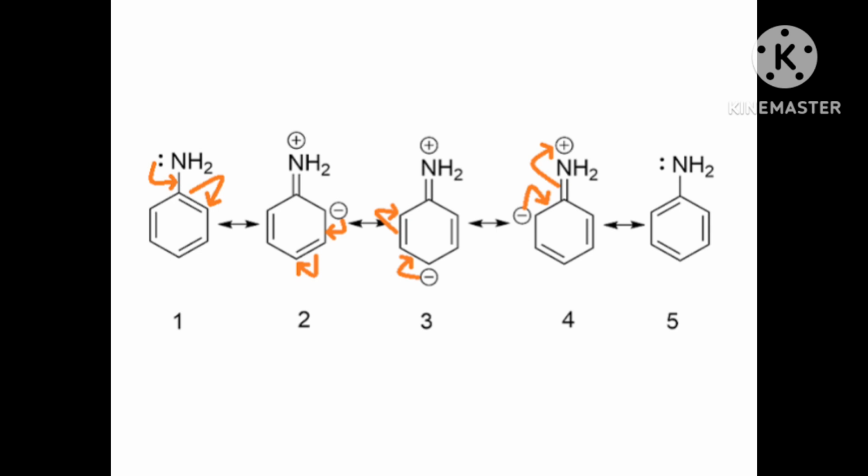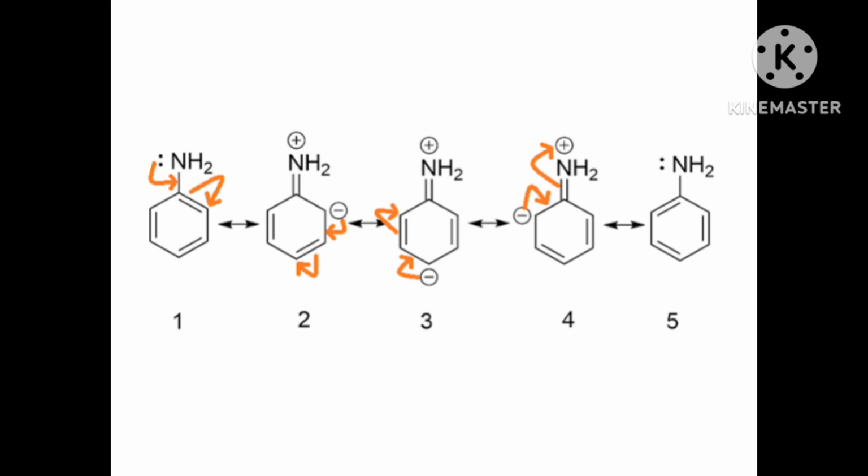Why did I say that the pKb value of aniline is quite high? What is its reason? It is because in aniline or other aryl amines, the NH2 group is attached directly to the benzene ring.